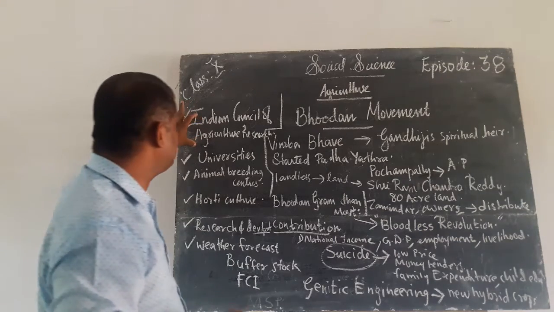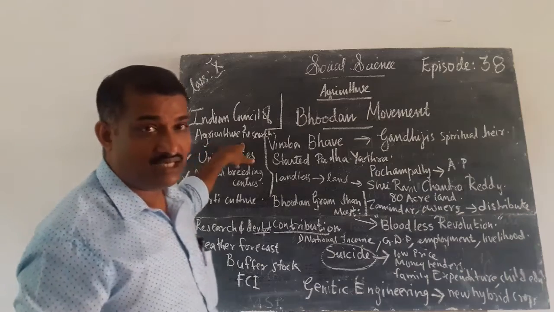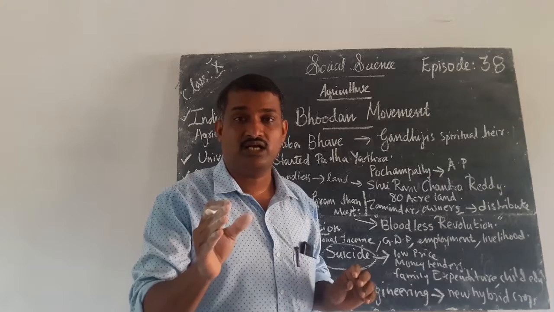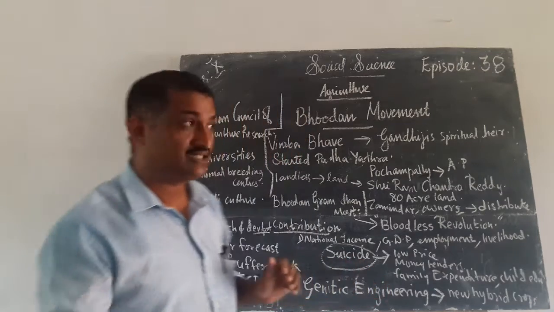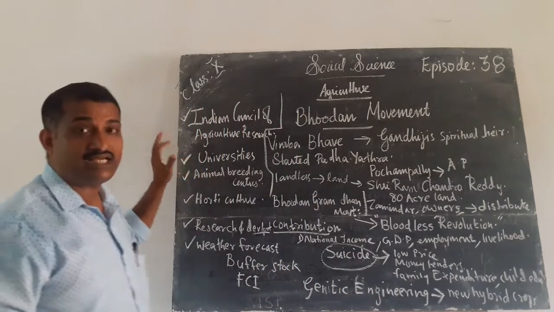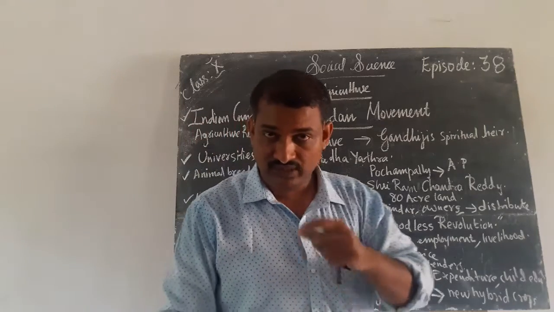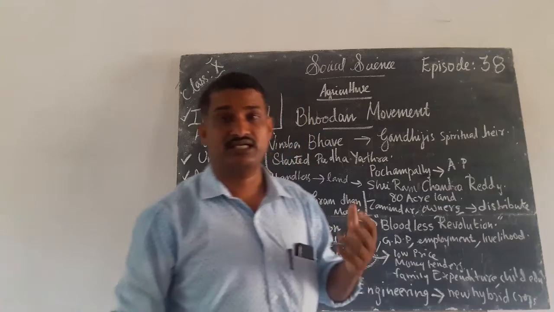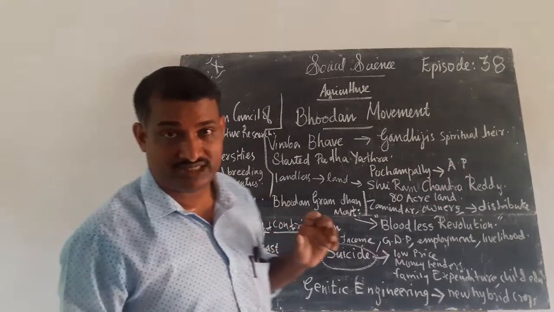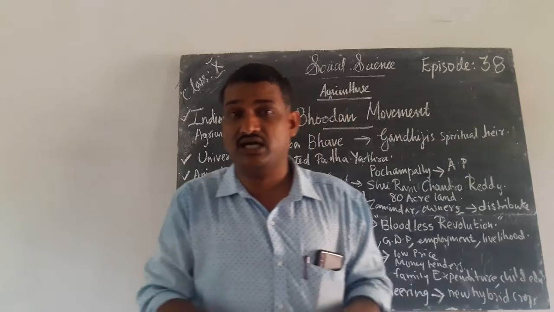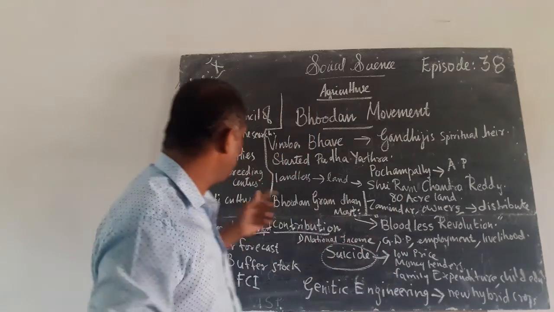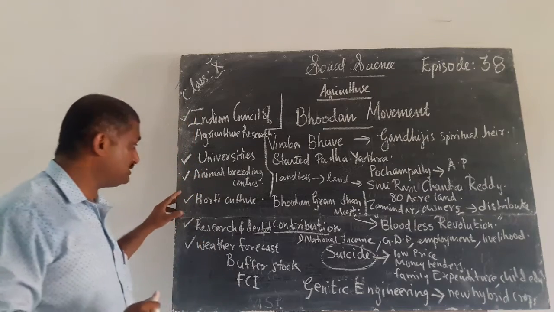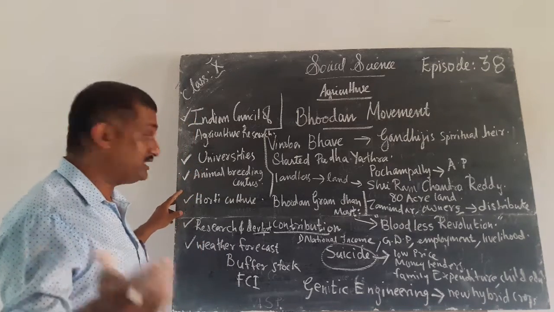ICAR, the Indian Council of Agricultural Research, was established in India for the development of the agricultural sector. Next is universities. Many agricultural universities were established in India to develop this agricultural sector. Animal breeding centers, hybrid animals: for that they introduced animal breeding centers in many parts of India to modernize agriculture.